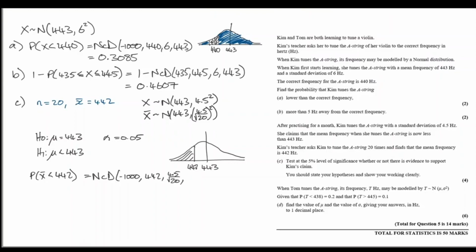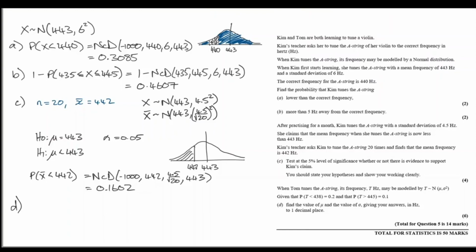The probability is less than 442. In our calculators, our minimum, our maximum, sigma over root n for our standard deviation, and our mean. That gets us an answer of 0.1602. So, is this a significant result? Well, no, it's not. It's quite large compared to 5%. So 0.1602 is larger than 0.05. So we do not have enough evidence to reject H0, and we do not have enough evidence to show that the mean frequency when Kim tunes the string has reduced.